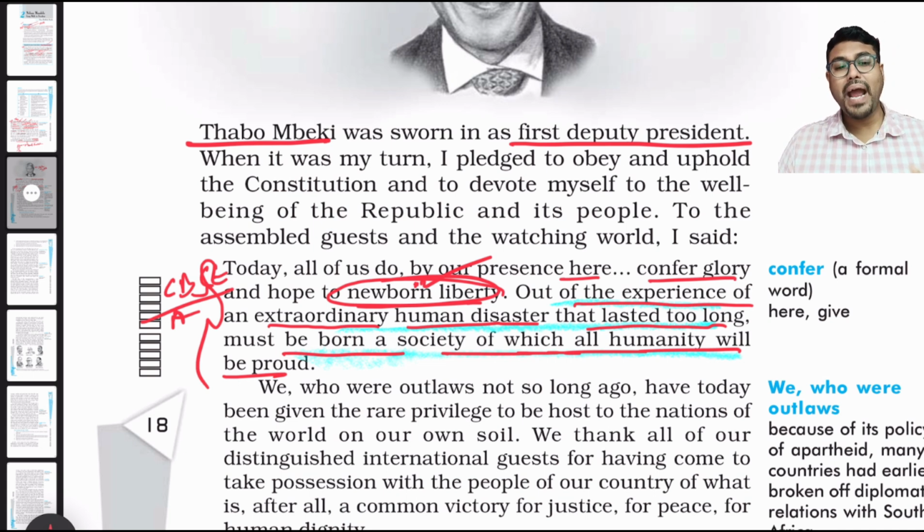So out of all this bad experience, what happened? They got to understand how extreme and torturous a situation can be, and they became more tough. They became more determined to make this system good, not to inflict the pain that they themselves have received, not to give pain to others. So they got that character in themselves, and all this human disaster has made a society which was very gentle, which they should be proud of.